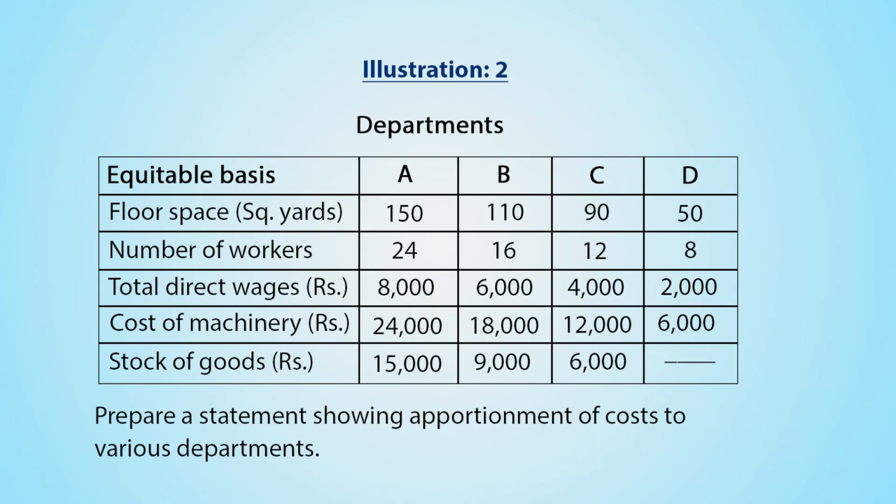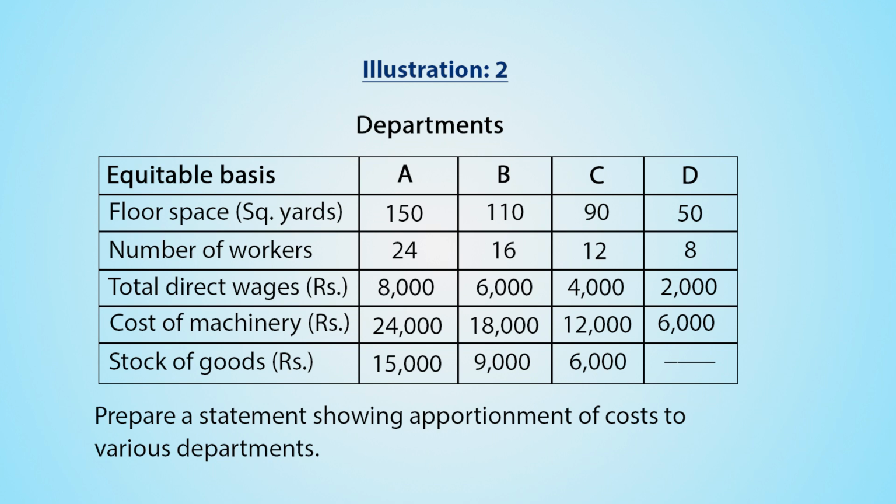Along with the cost data, department-wise data for the equitable basis is also given. Equitable base of floor space is given in square yards for departments A, B, C and D. So, floor space for department A is 150 square yards, for department B 110 square yards, for department C 90 square yards, for department D 50 square yards.